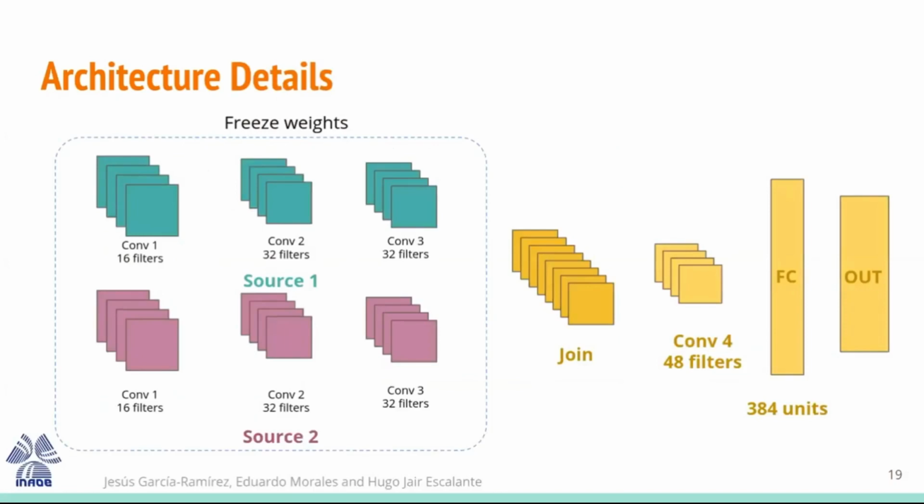Here are the details of the architecture. The transferred kernels in the convolutional layers: here we have 3 convolutional layers. In the first convolutional layer, we transfer 16 filters. In the second convolutional layer, 32 filters, and the same number of filters in the third convolutional layer. Then the new convolutional layer that we add has 48 filters, and the fully connected layer has 384 units, and also the output layer, that is the number of actions available for the agent.